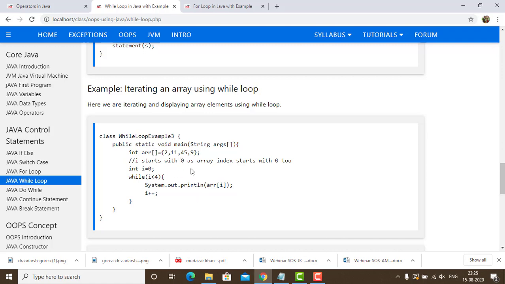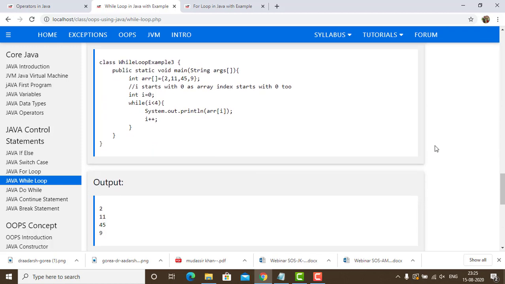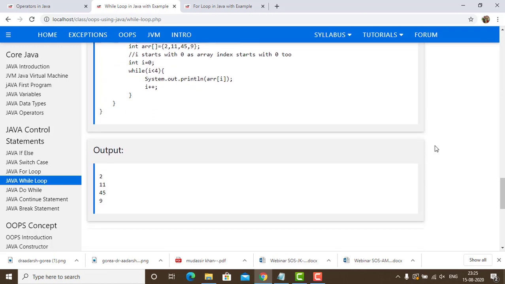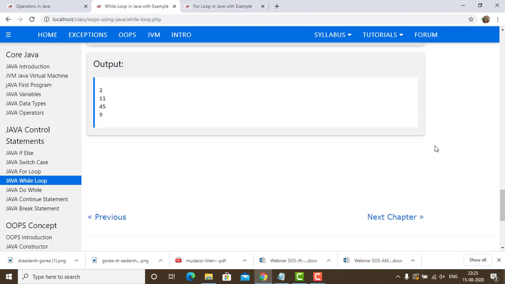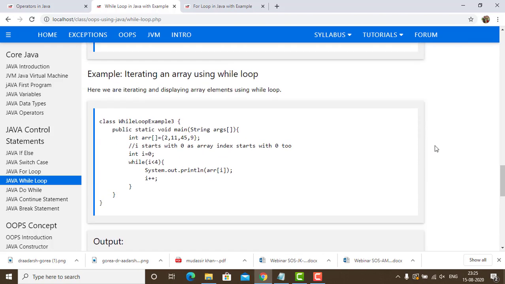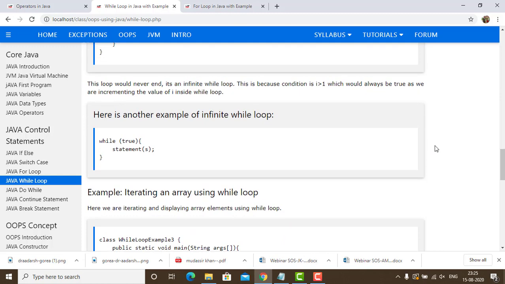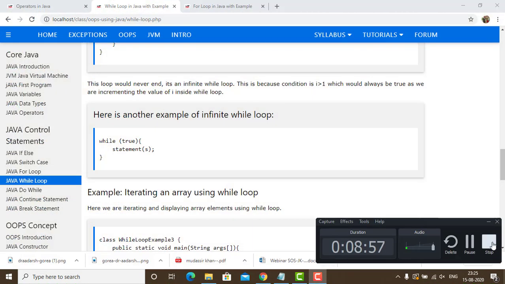This is how it is going to display all the values in the array. So it is going to display 2, 11, 45 and 9. This is how we can display an array using a while loop. In the next tutorial we are going to deal with the do while statement.